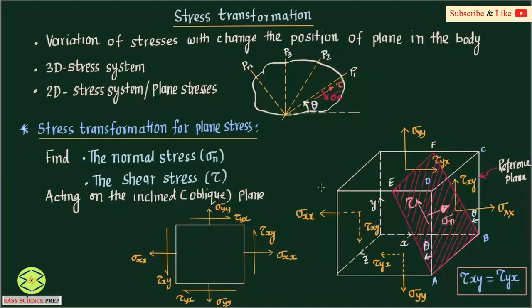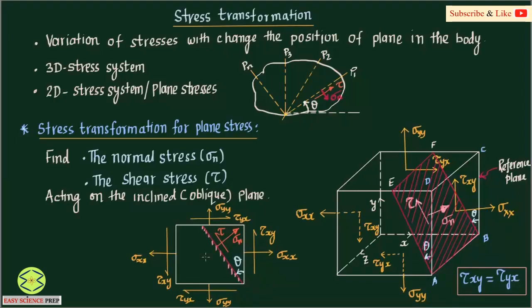So if we take a plane inclined at angle theta with the vertical plane like this, our plane is inclined at angle theta with the vertical plane, right? We would like to find out how much stress is going to act on this plane. We are interested to find out what is the value of normal stress and what is the value of shear stress acting on this inclined plane that I have shown here.